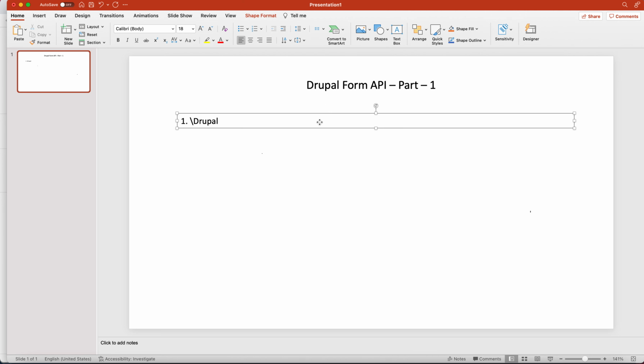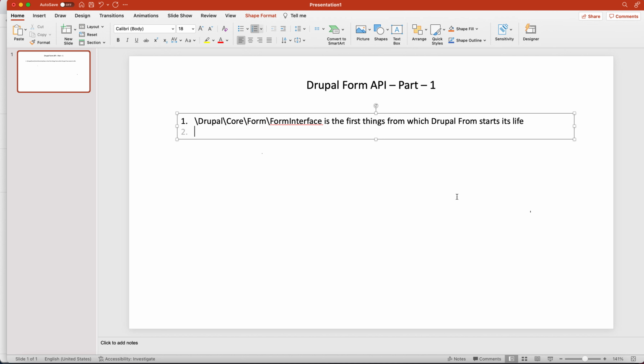Drupal core form, form interface is the first thing from which a Drupal form starts its life. It will be easy to understand.